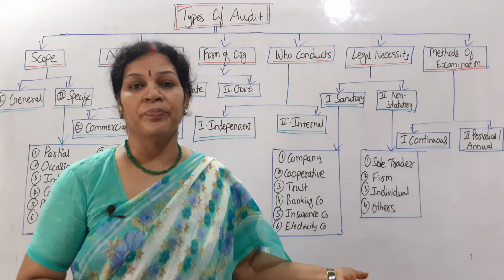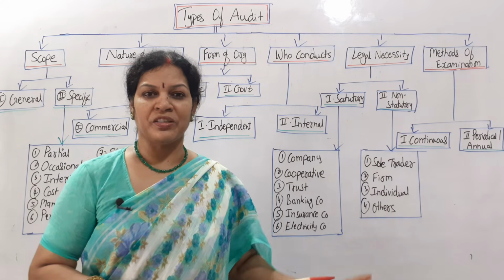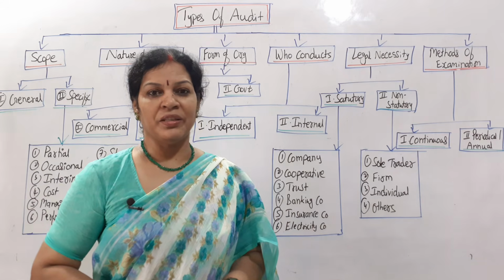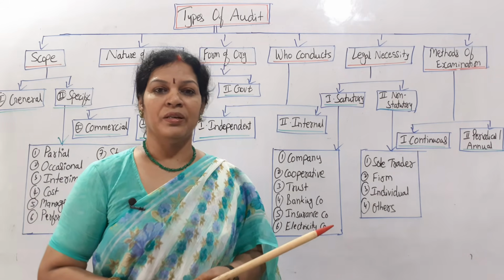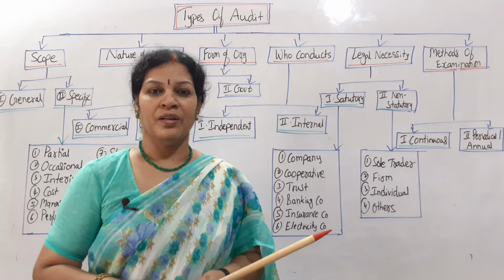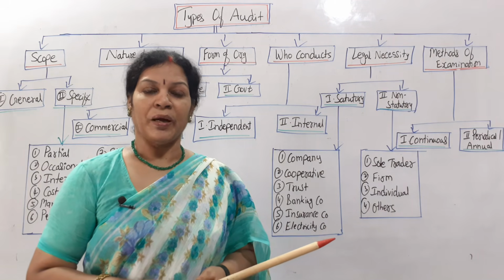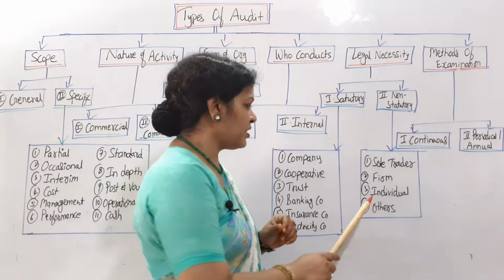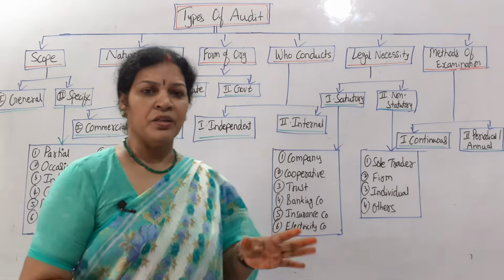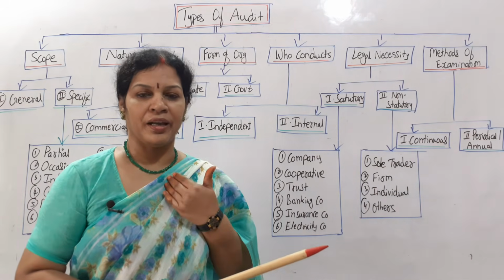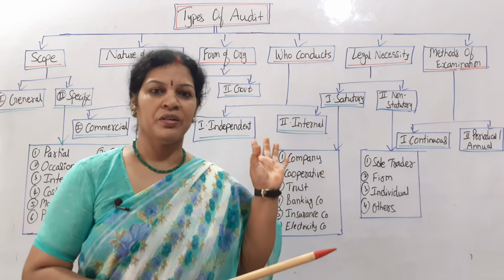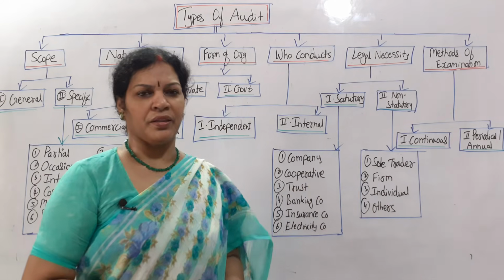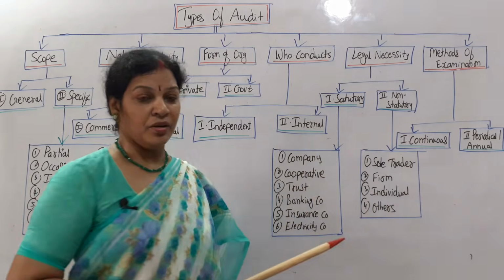Firm is a partnership firm. Partners also are going to get a lot of benefits if the accounts are audited, we have discussed already. If the accounts are audited, reliability will be there, and also they can get loans from other companies, they can get subsidies also, and people will trust this partnership firm because auditing is confirmed. The auditor has certified the accounts, right? In the same way an individual, a single person, no business, but I have a lot of transactions, so I want an auditor, then I can go ahead, okay? In the same way others, if any other people are there. So that's about statutory, non-statutory.